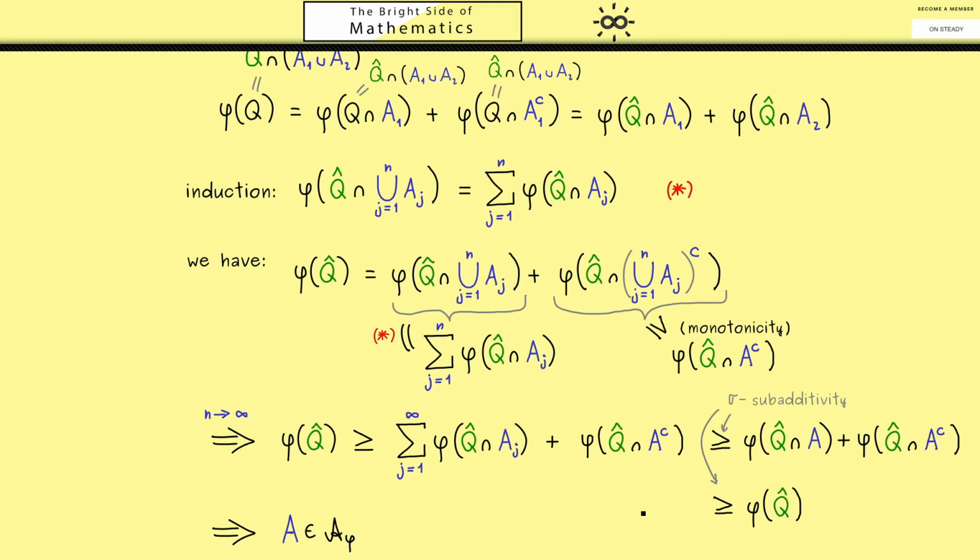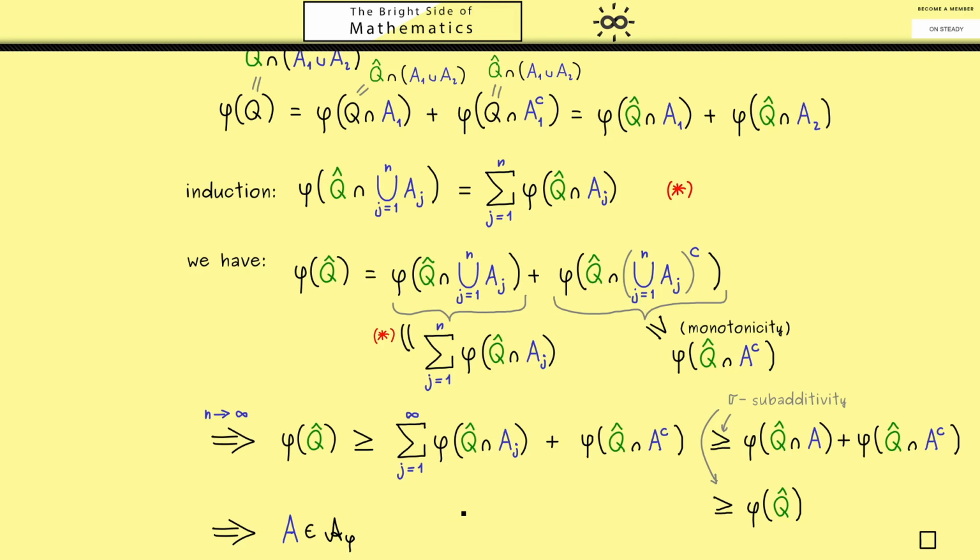In fact, we have also proven part B in the proposition, because this equality gives us the sigma additivity for our measure. You see this because Q hat can be any set. In particular, it could be A itself. And then we have the measure of the infinite union is equal to the infinite sum. Okay, so here you see we have everything. This closes the proof.